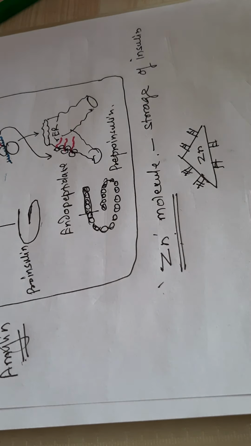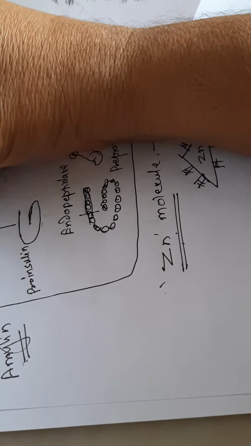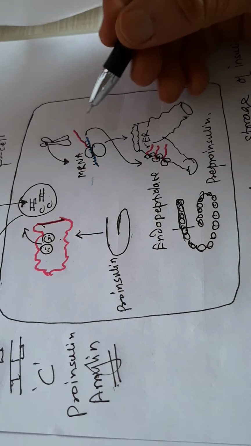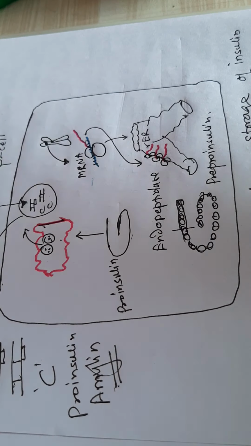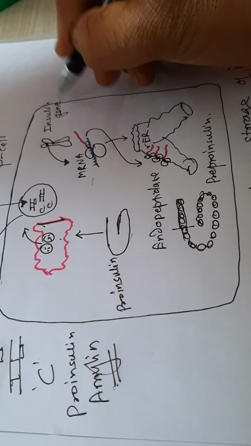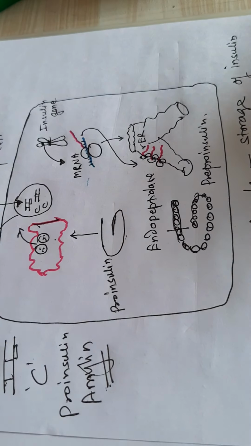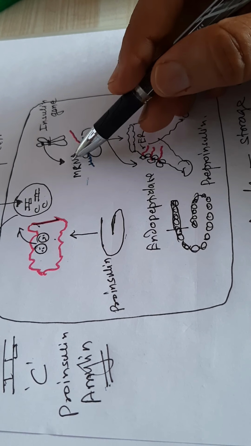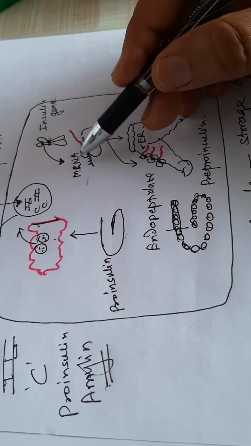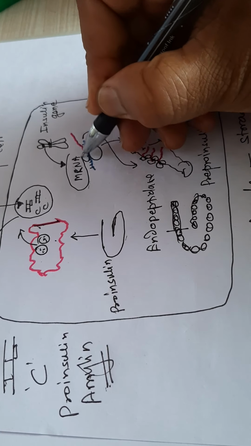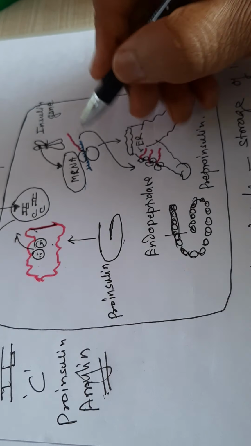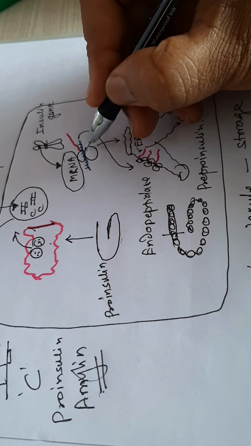Then how is insulin synthesized? For the synthesis of a protein hormone, as we said, there is a gene for that particular hormone, that is insulin. Suppose this is the insulin gene, located on the short arm of chromosome number 11, and there is transcription of this DNA to mRNA. So mRNA is formed. Now this mRNA comes to the cytoplasm, and the subunits of the